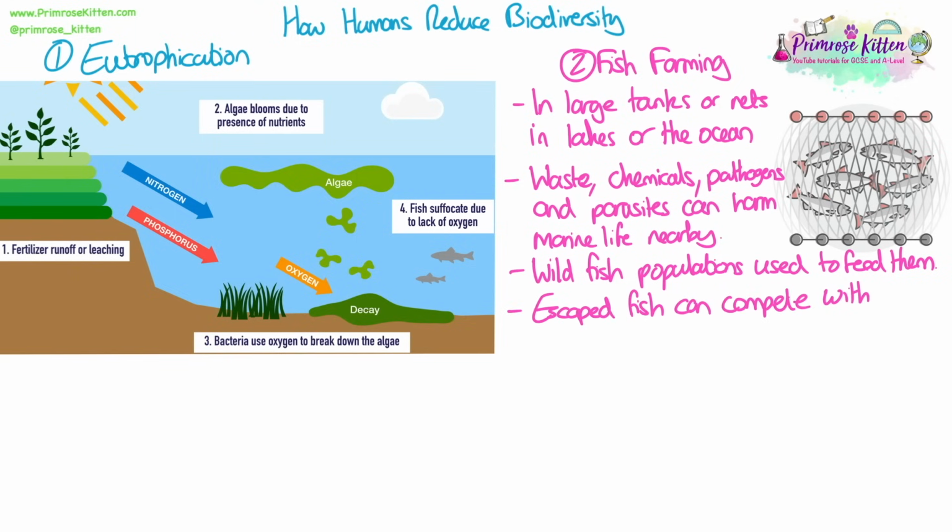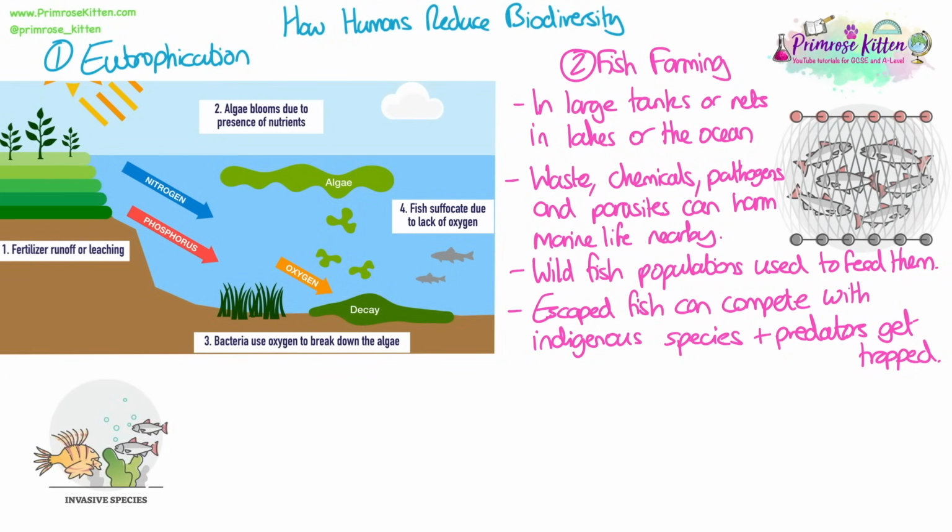If the fish are fish like salmon, which live off other organisms, then wild fish populations are often depleted because they're caught and used to feed these farmed fish. They will want to feed them a high amount of food in order for them to grow quickly and to grow larger. Sometimes fish can escape and then compete with indigenous populations, especially if they're not native to that area. And also predators of the fish try and obviously get in because they want this source of food, and they can get trapped in nets and injured.